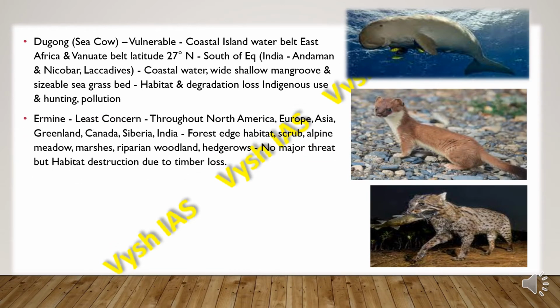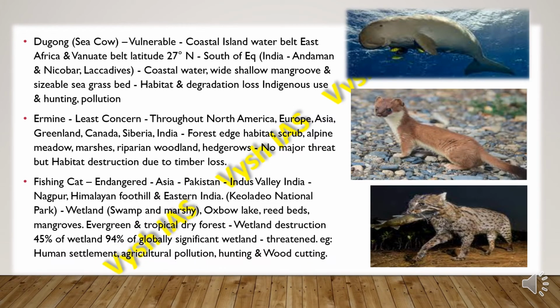Then we have the ermine. The status is least concern. They are found throughout North America, Europe, Asia, Greenland, Canada, Siberia, India. They are mainly found near forest edge habitat, scrub, alpine meadows, marshes, then riparian woodlands and hedgerows. They don't face any major threat, but there is habitat destruction due to timber loss because of deforestation and extraction of timber.